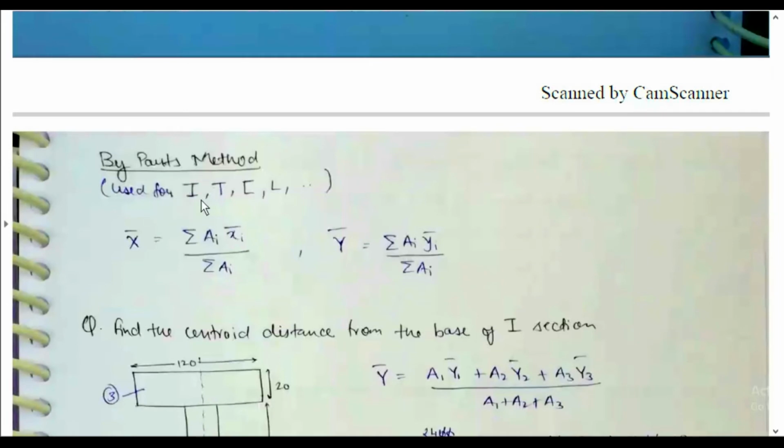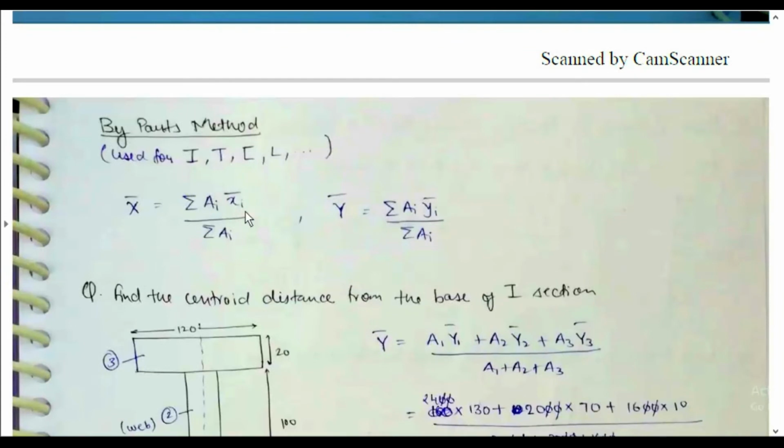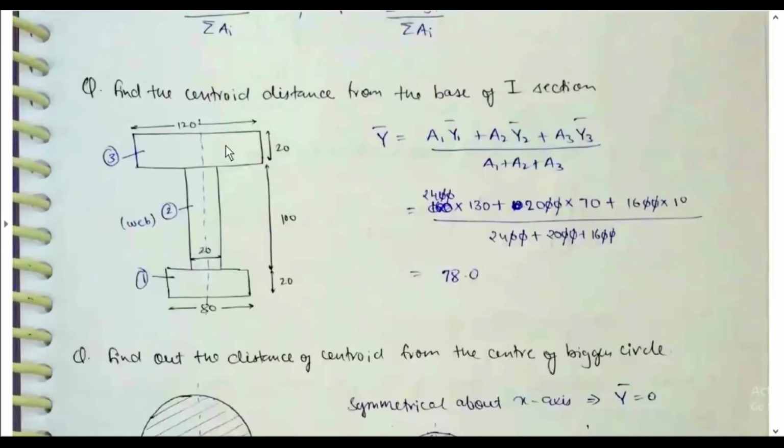The parts method is used for composite shapes. X bar is equal to sigma A xi bar by sigma A, and y bar is equal to sigma A yi bar by sigma A. Find the centroid distance from the base of an I section. From the base, y bar is equal to a1 y1 bar plus a2 y2 bar plus a3 y3 bar by a1 plus a2 plus a3, where from this base y1 bar, y2 bar and y3 bar are the distances.